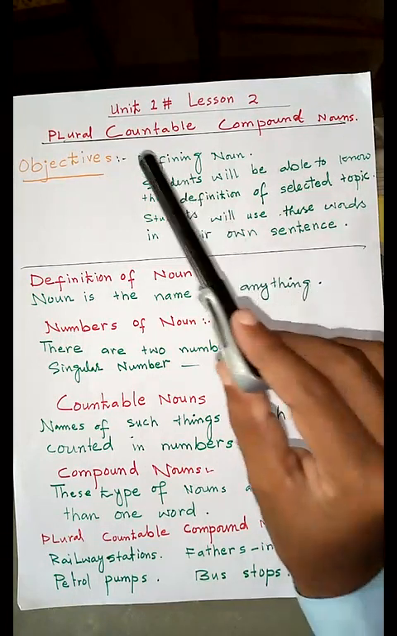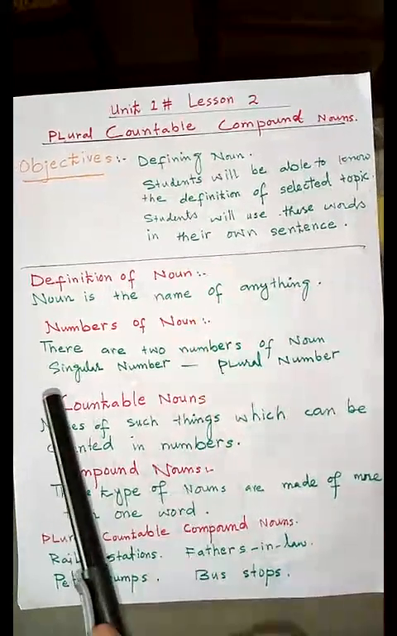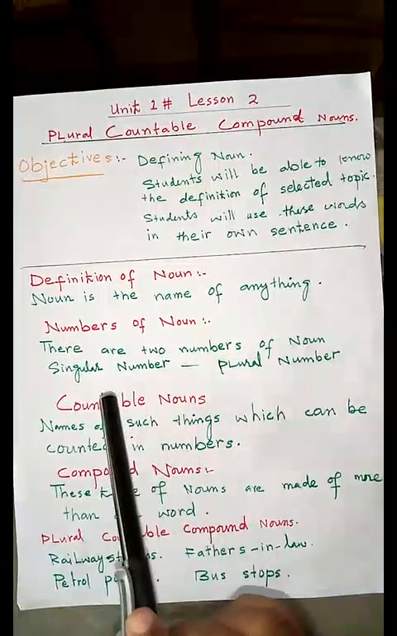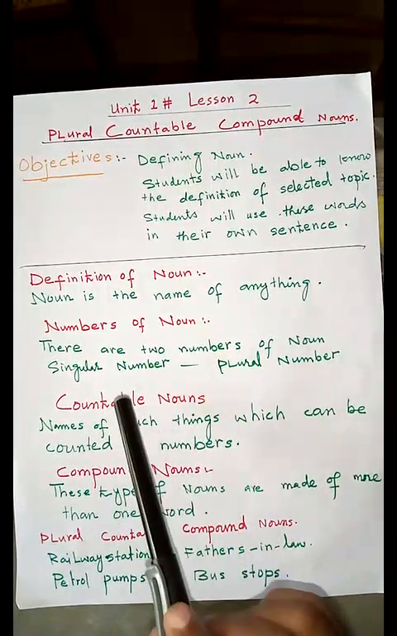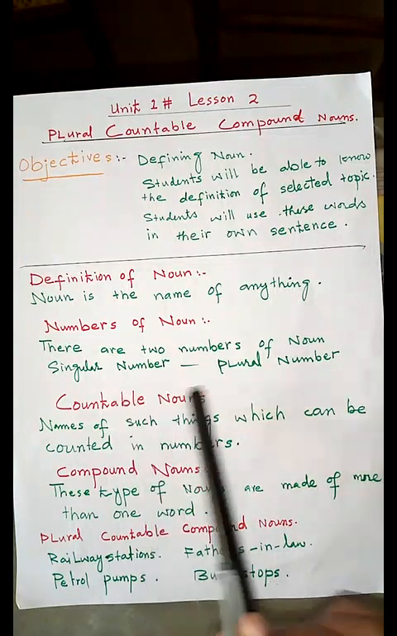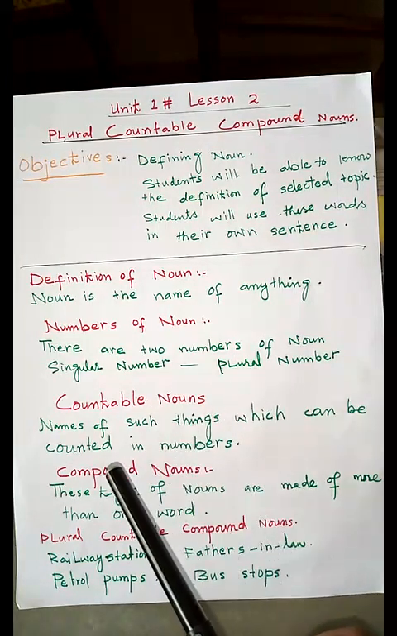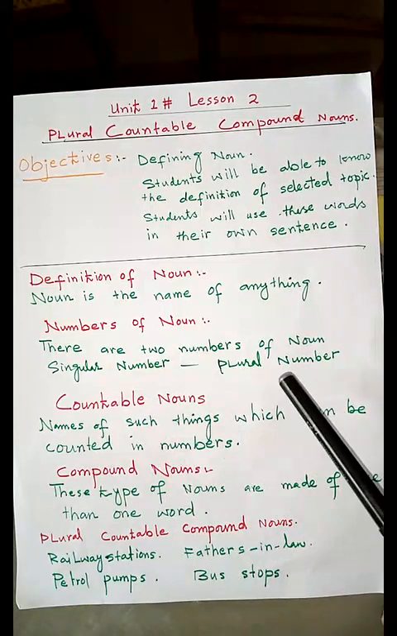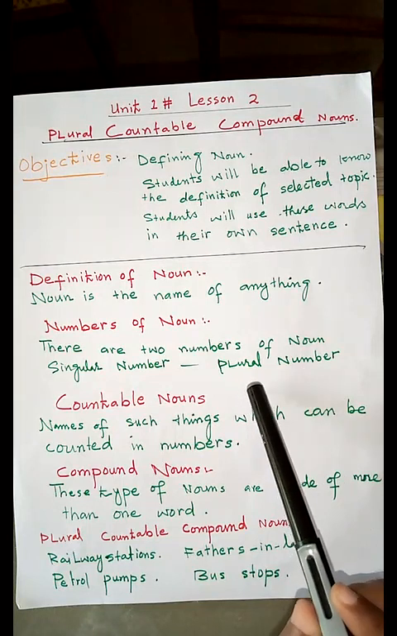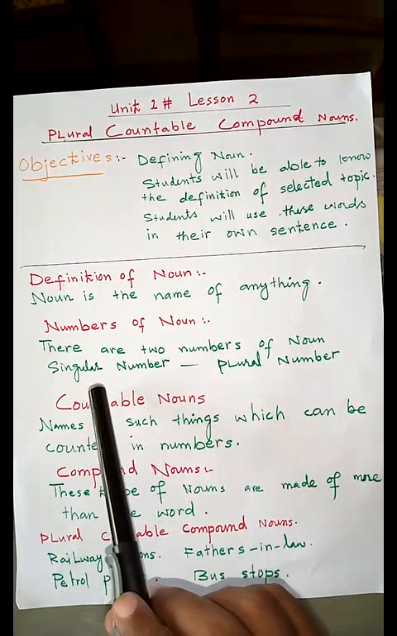As the topic was plural, we have to know about plural nouns. So noun has two numbers, singular number and plural number. Singular number defines a single thing or only one thing or object. Plural number defines more than one thing or more than one object. It can be 2, 5, 10, 100, thousands, millions. That is called plural. But only a single thing or only one object will be called singular number.